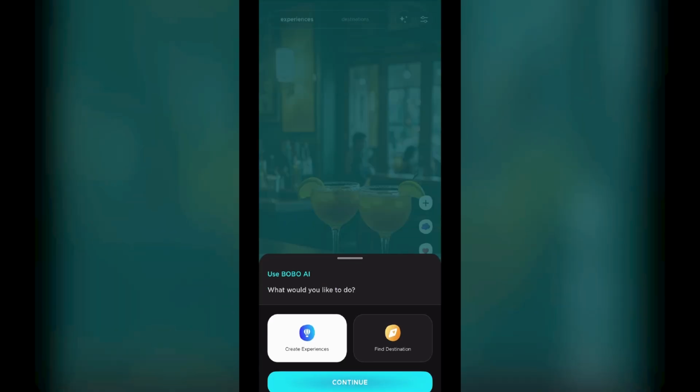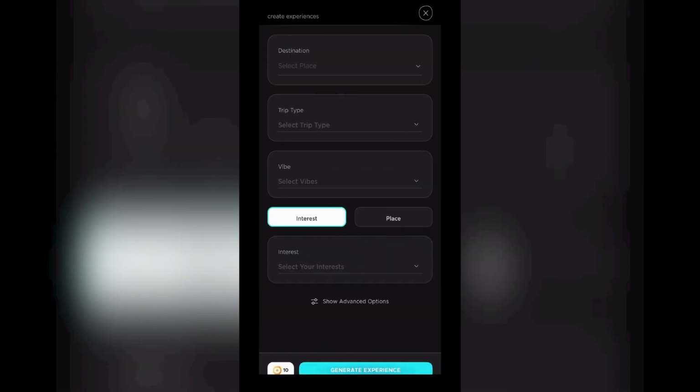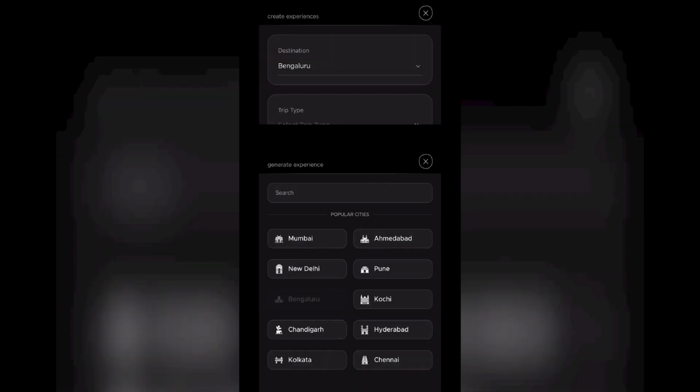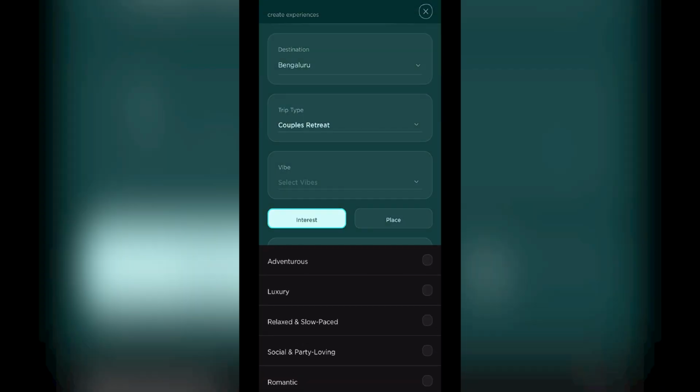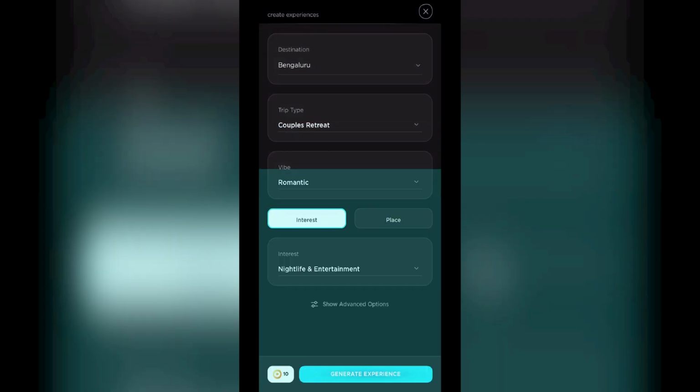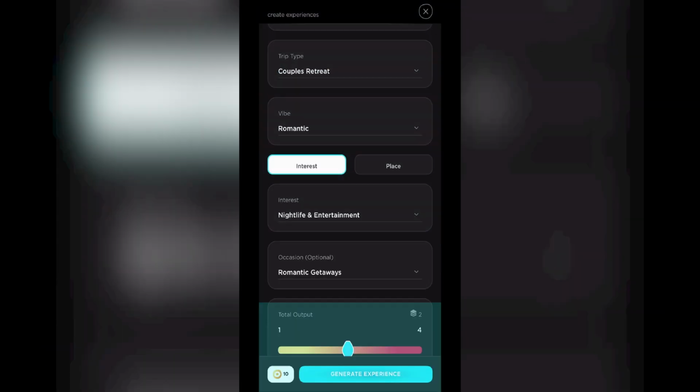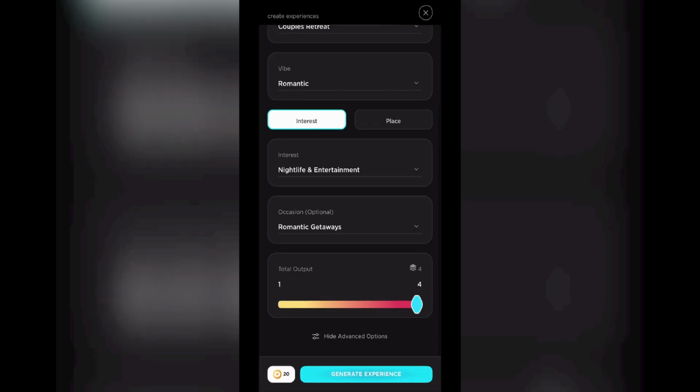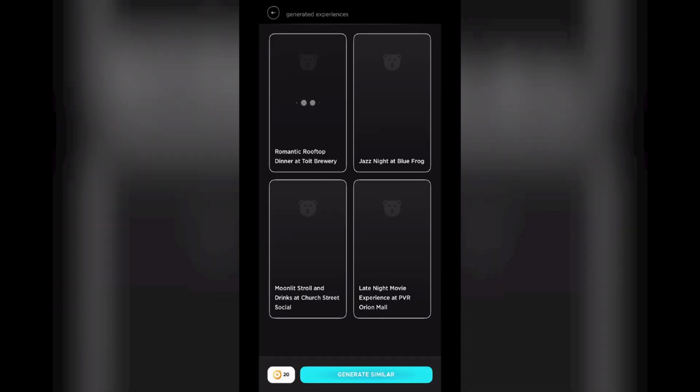I will start by typing the AI option and choose Create Experiences. The next step is to add details, that is, destination, trip type, vibe, interest, and some advanced options like occasion and number of outputs we need. And we are done. In less than 20 seconds, you can see the top 4 experiences for you.